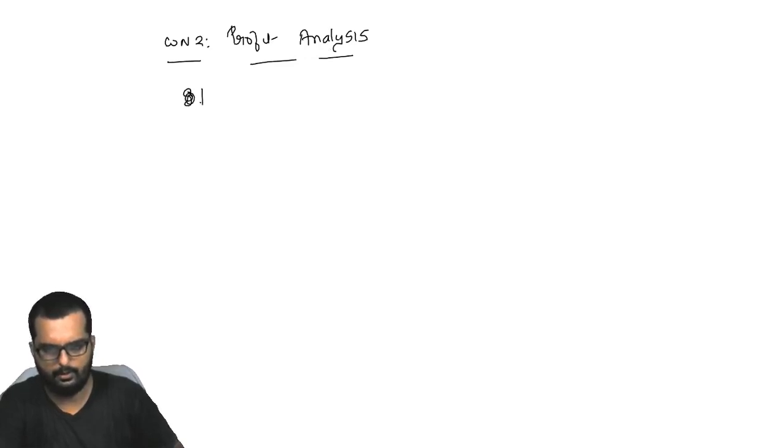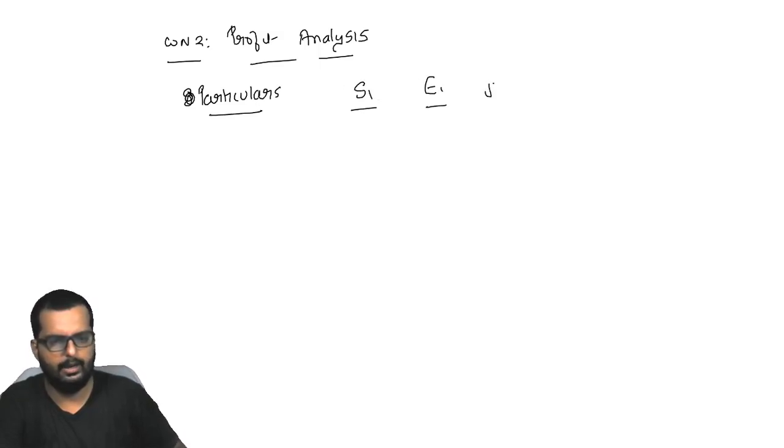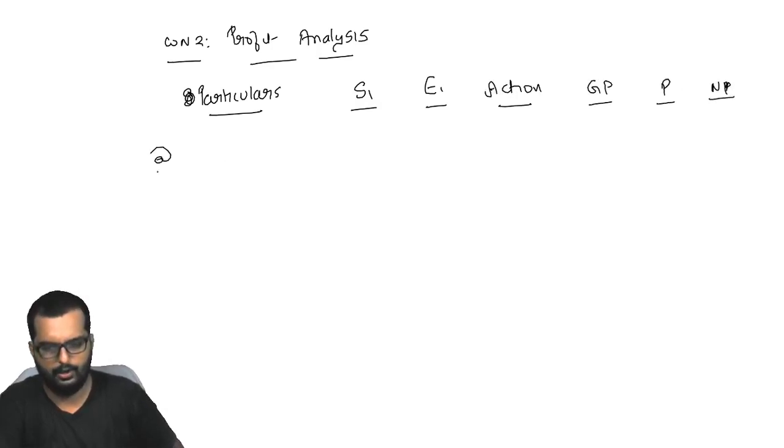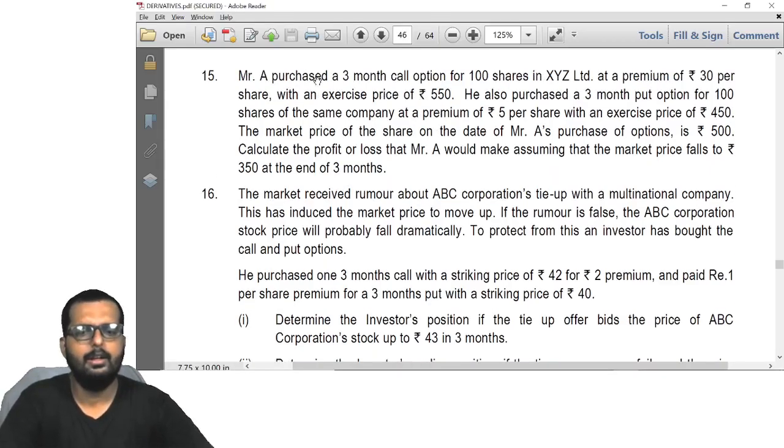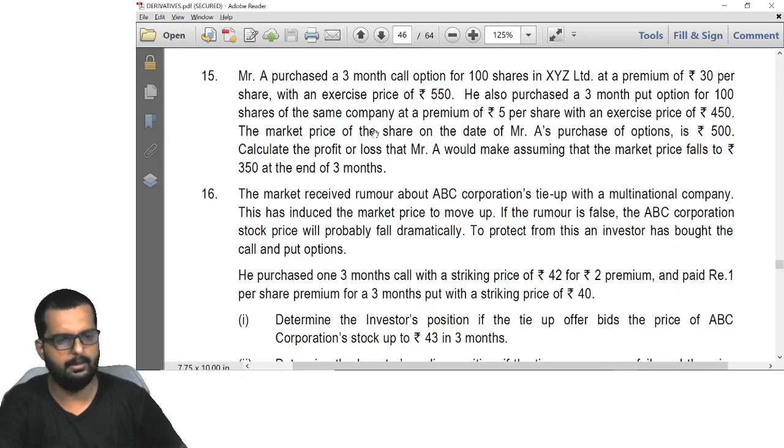Okay, so I'll just write down particulars: S1, E1. Based on this, we will take action, GP, premium, net profit. So here there is a case of buying a call and buying a put. Am I right? Let's confirm that part. He has purchased a 3 months call option and he has also purchased a put. So it's buy a call, buy a put.